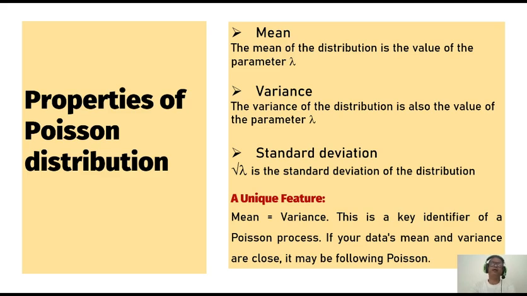If the value of the mean and the variance are coming very close, in that case, we can assume that, provided the data set represents a discrete value 0, 1, 2 like that, then we can understand that it probably comes from or follows a Poisson law. And in such a case, the data will nicely fit a Poisson distribution. So this is an important feature, not necessarily equal, but even close mean and variance.